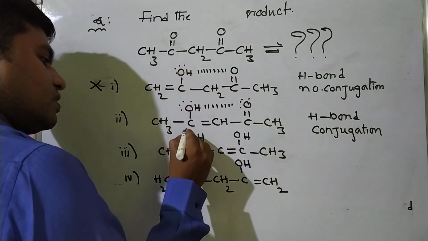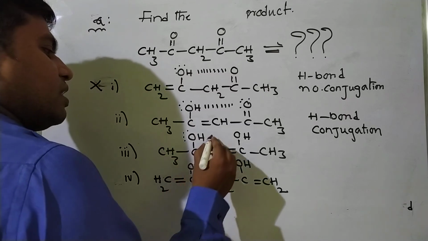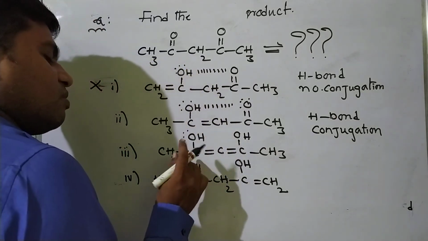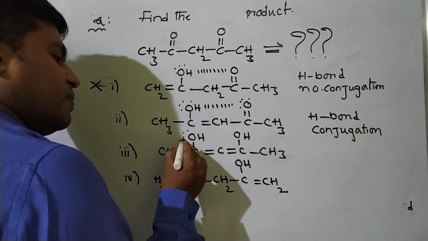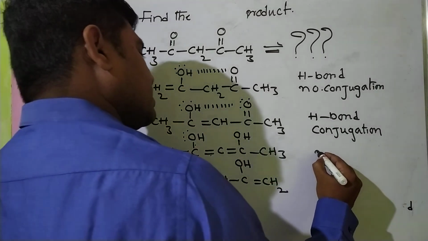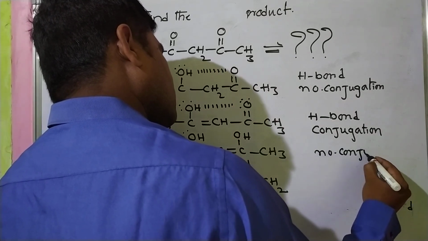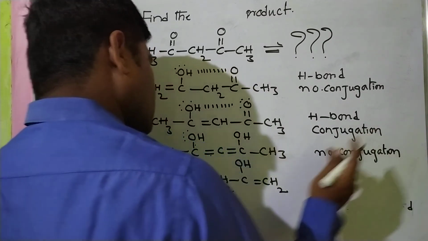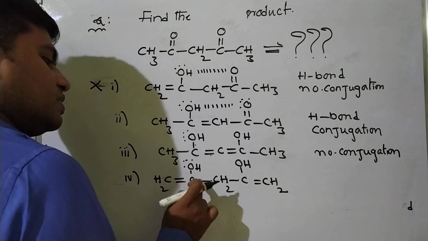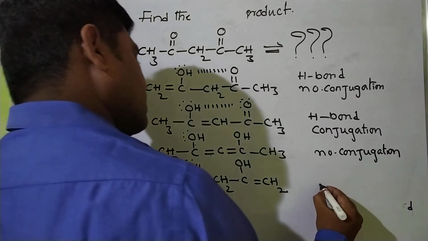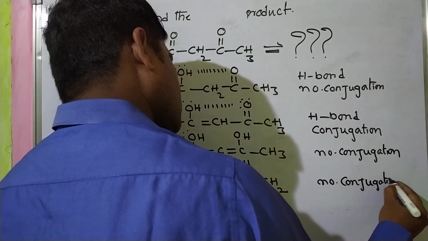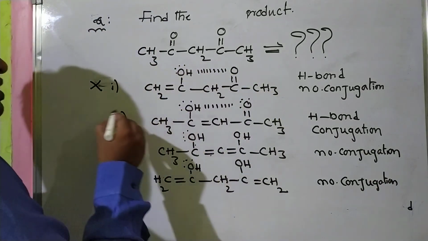Now come to this. Here no hydrogen bond. This is OH, this is OH. Now conjugation: lone pair, single bond, double bond. Here no conjugation. Now come to this one. Double bond, single bond, double bond, no conjugation. Now the answer is this one, this is the right option.